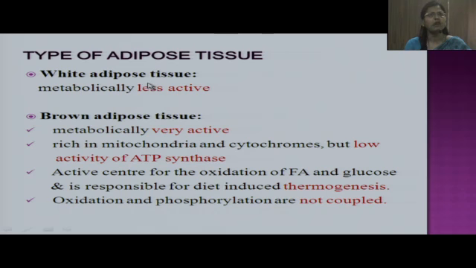Now, a little about adipose tissue. There are two types of adipose tissue in humans. White adipose tissue, which is metabolically less active, and brown adipose tissue, which is metabolically more active, as it contains more mitochondria and cytochrome, but it has low activity of ATP synthase. This means in the mitochondria, oxidation is uncoupled from phosphorylation. So whatever energy intake is there is converted into heat, and this process is called thermogenesis.